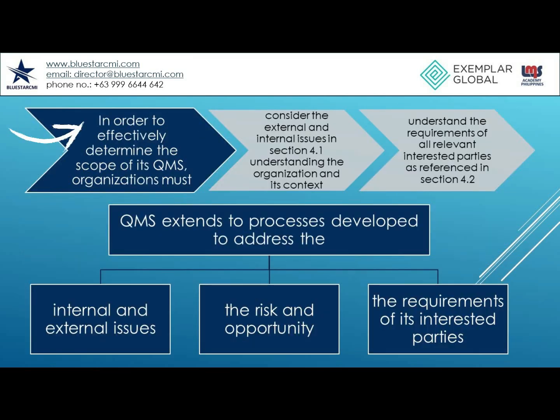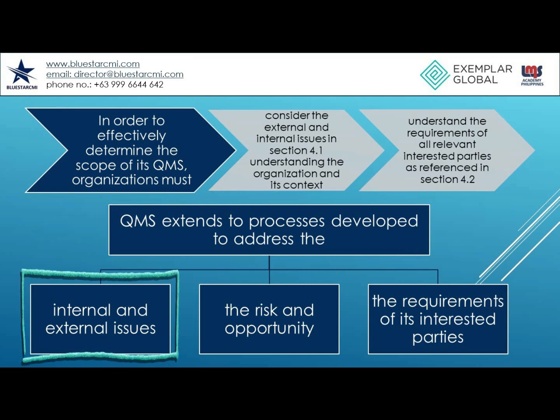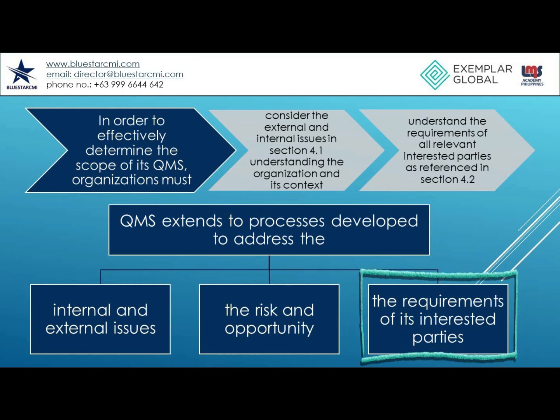In order to effectively determine the scope of its QMS, organizations must consider the external and internal issues as discussed previously in Section 4.1, Understanding the organization and its context. Also, there is the need for organizations to understand the requirements of all relevant interested parties as referenced in Section 4.2. This information is a required input to defining the scope of the quality management system, as organizations must determine if, and to what extent, the QMS extends to processes developed to address internal and external issues, including risk and opportunity, as well as the requirements of its interested parties.